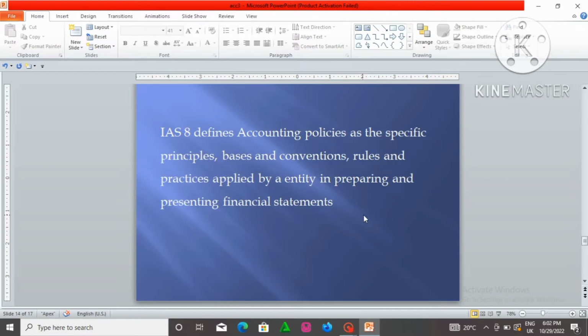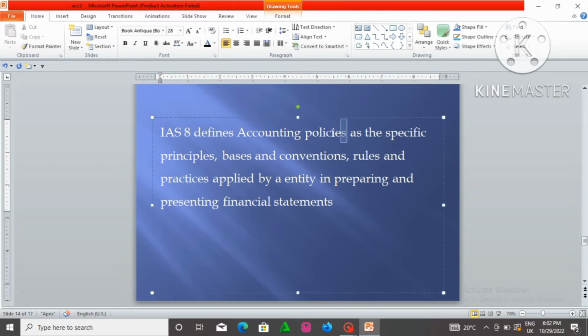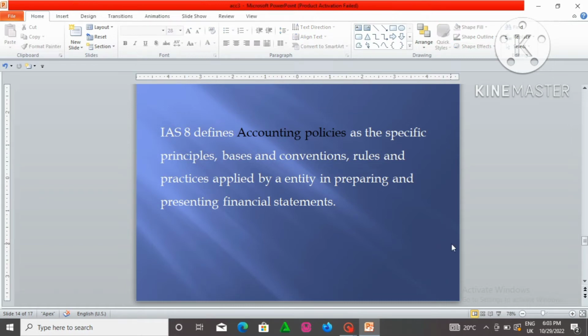So IAS 8 defines accounting policies. We've been talking about accounting policies, change of an accounting policy. So what is this accounting policy? IAS 8 defines accounting policies as the specific principles, bases and conventions, rules, and practices applied by an entity in preparing and presenting financial statements. Most of us have probably seen the word accounting policies before. Actually all of us, because by the time you're watching this video you have done financial accounting, so you have seen the word accounting policies before and you've defined it.